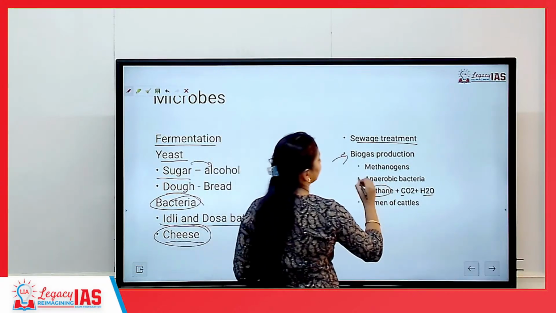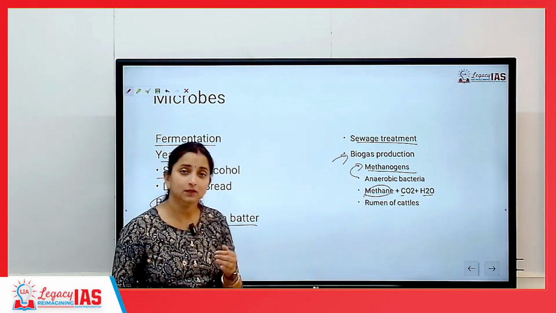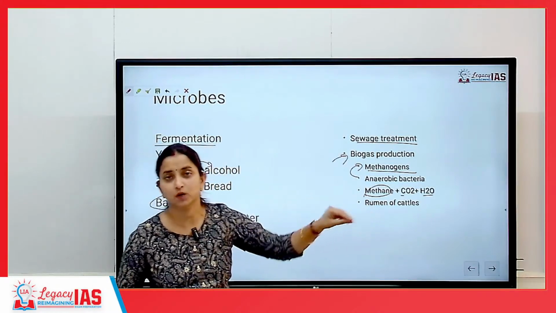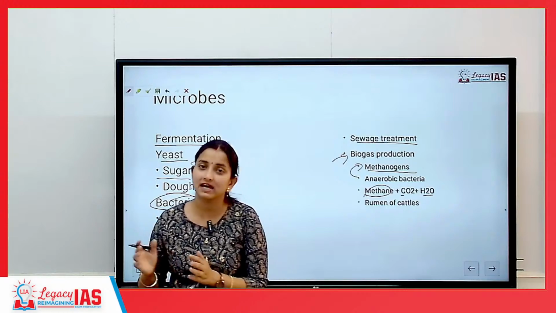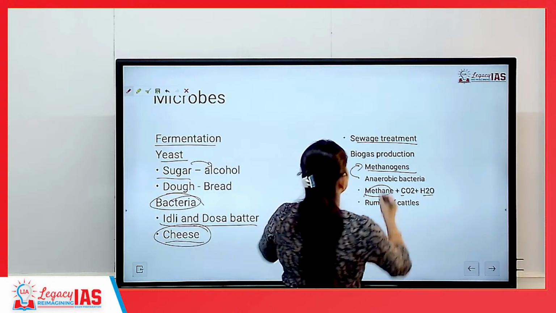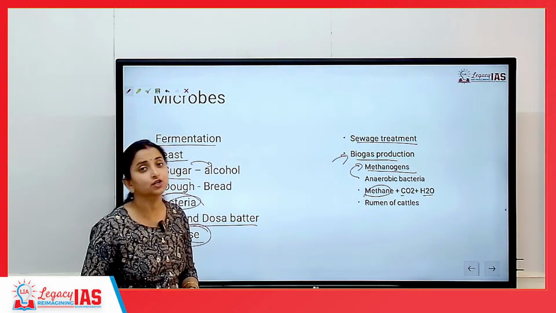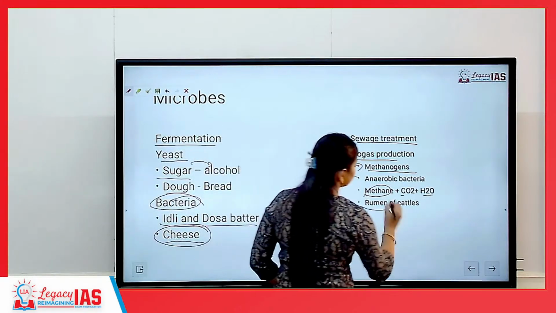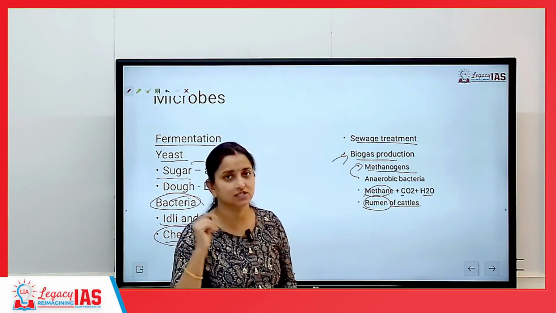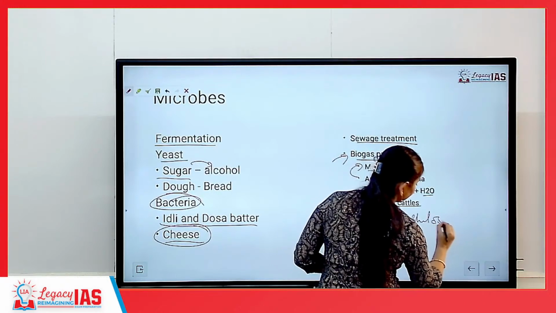This anaerobic bacteria, this set is also known as methanogens. Methanogens मतलब the one that releases methane. So because it is releasing methane plus carbon dioxide plus water, so this set of bacteria we call as methanogens, who are anaerobic bacteria, ठीक है? So anaerobic bacteria are used in biogas production. The methanogens are also present in rumens of cattle. Rumen is an organ within the cattle body which is responsible for cellulose digestion. They are responsible for cellulose digestion.